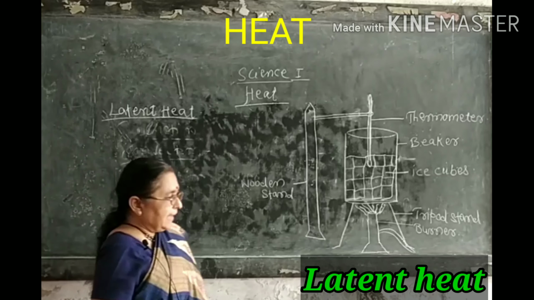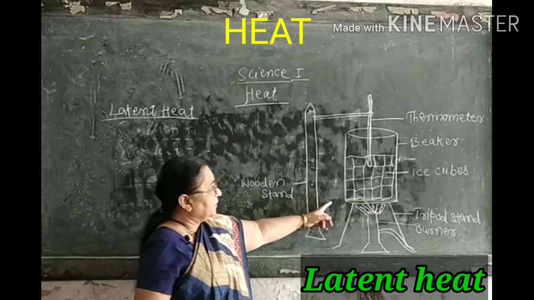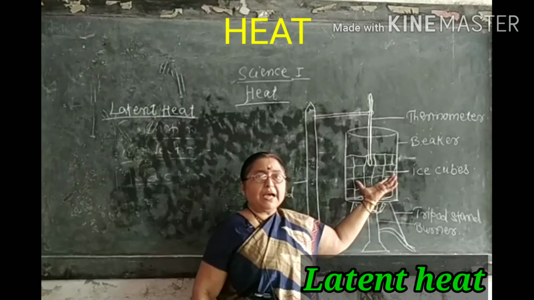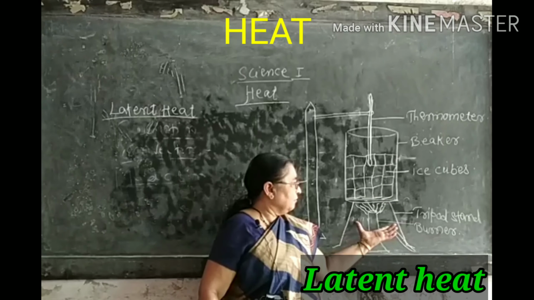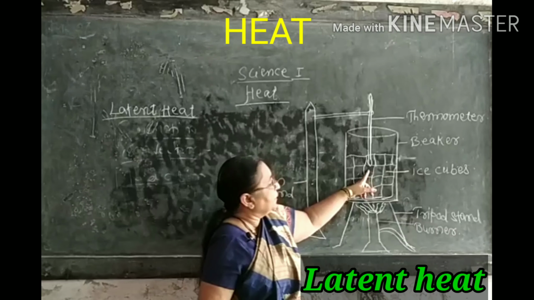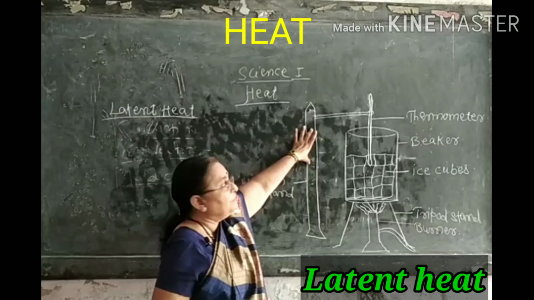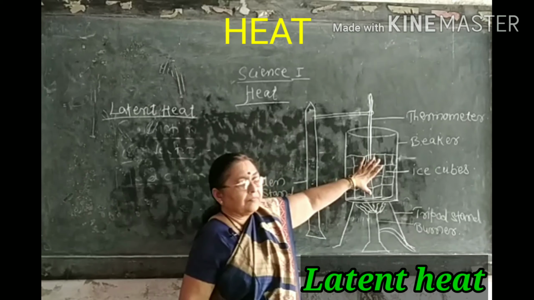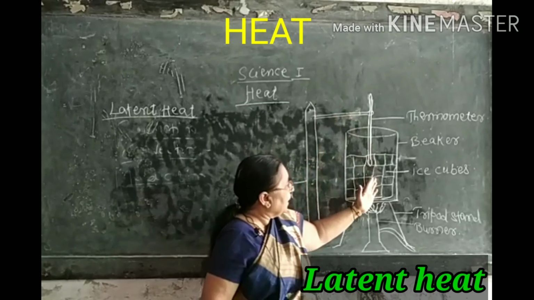To study latent heat, we will first see this experiment. In this experiment, we have to take some ice cubes in a beaker. Now we have to arrange that beaker on a tripod stand, and fix a thermometer with the help of a wooden stand. Now we have to note down the temperature of ice.